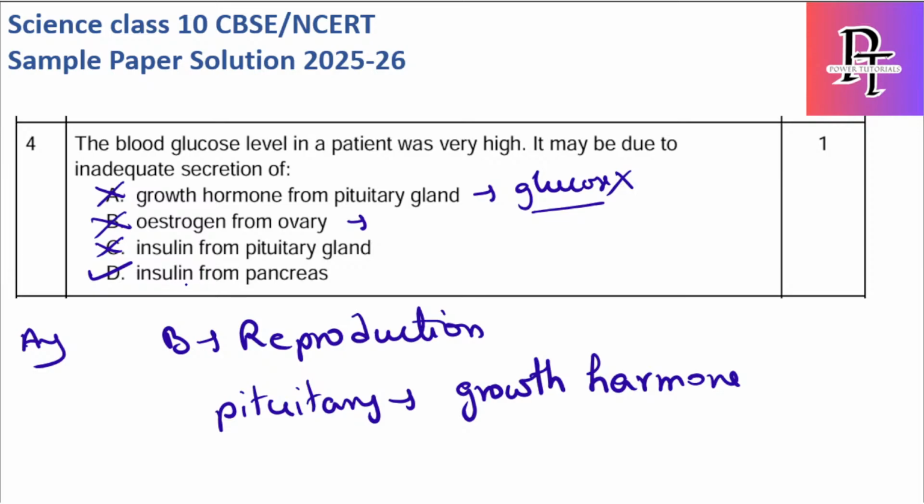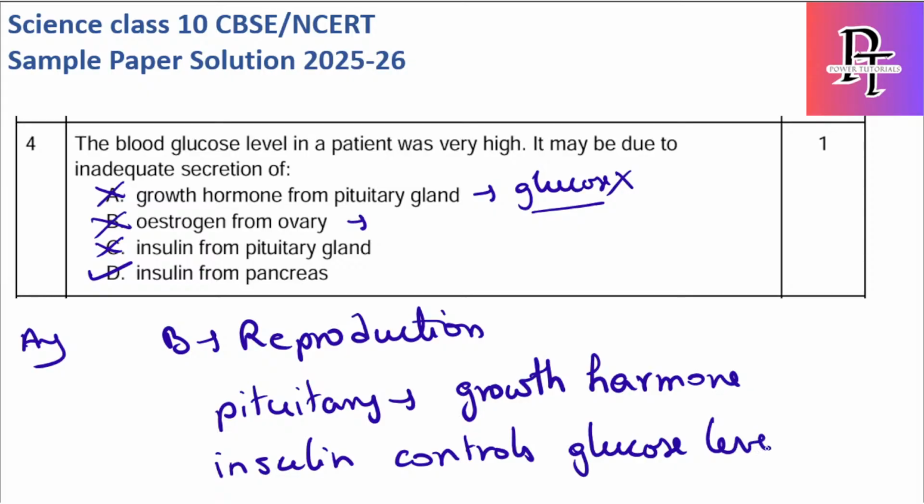Insulin has to be secreted from pancreas. If insulin is not secreted by pancreas, what will happen? The glucose level will become higher, because insulin controls glucose level.